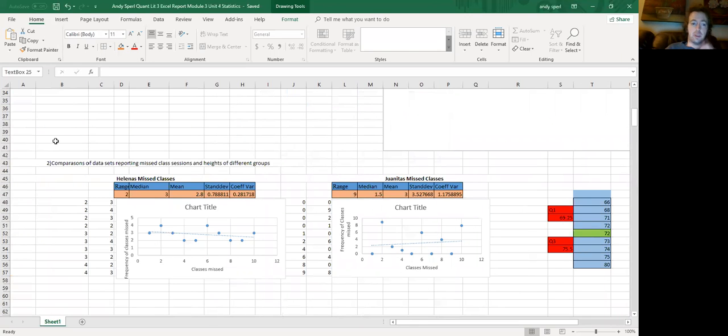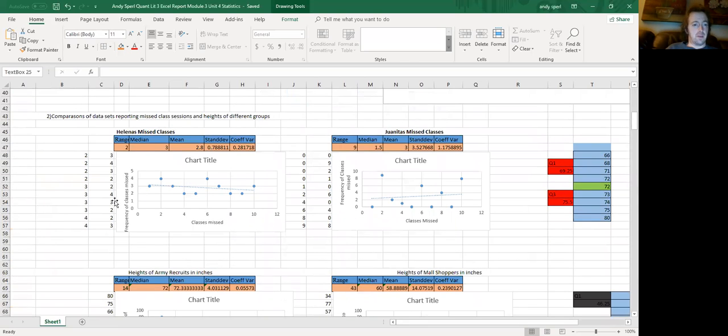And then we have problem number 2. Comparisons of data sets reporting missed class sessions and heights of different groups. Now, the first graph we have here is a young lady by the name of Helena. She's been missing her classes. And it shows here the standard deviation, coefficient of variation, mean, and her median.